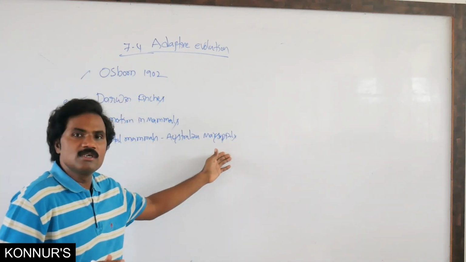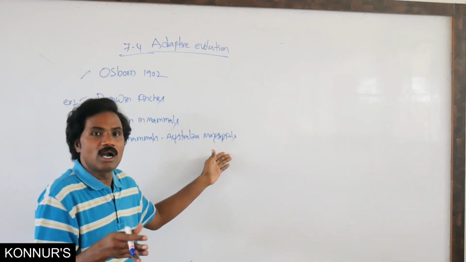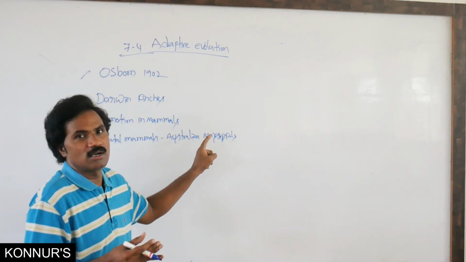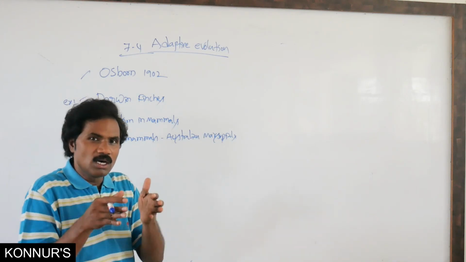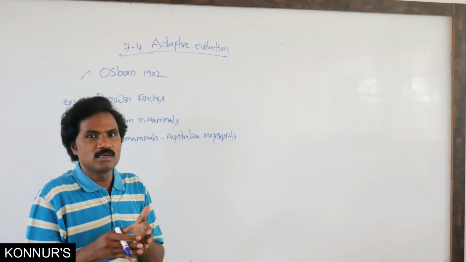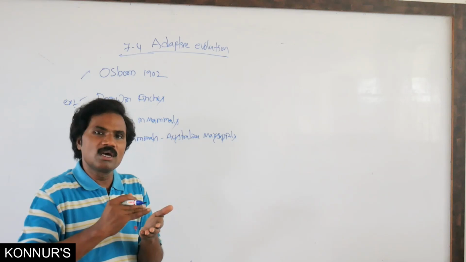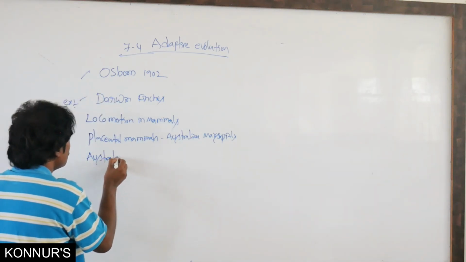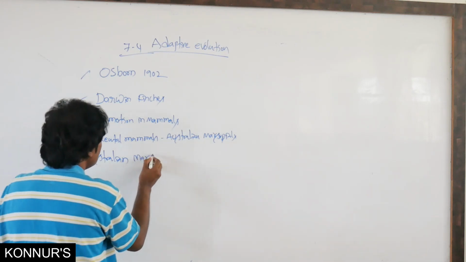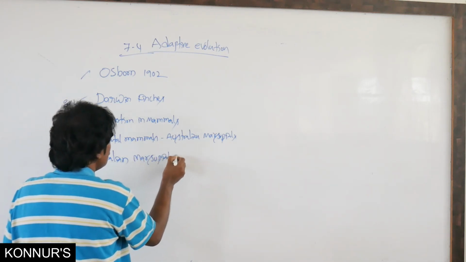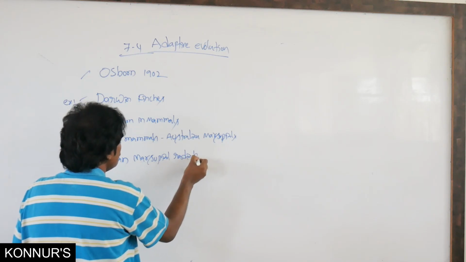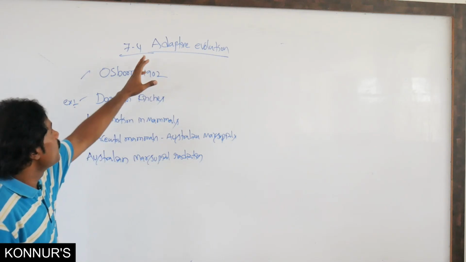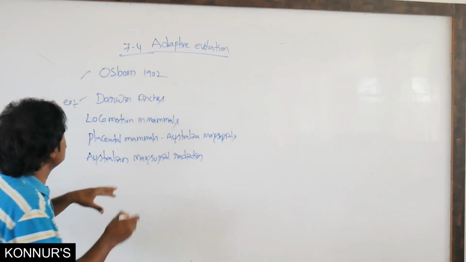It is also one among these, adaptive convergence. Very important, adaptive convergence. Apart from this, the Australian marsupials and that particular radiation, all of these are examples of adaptive evolution.